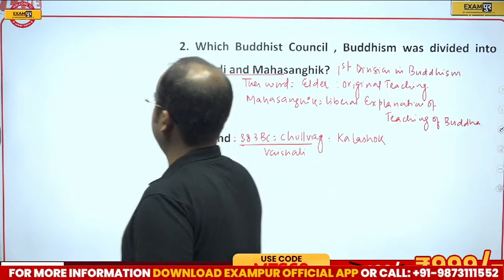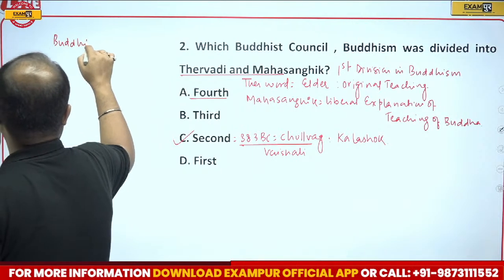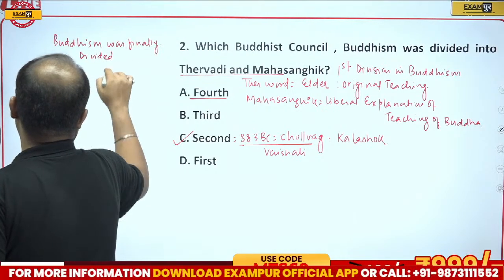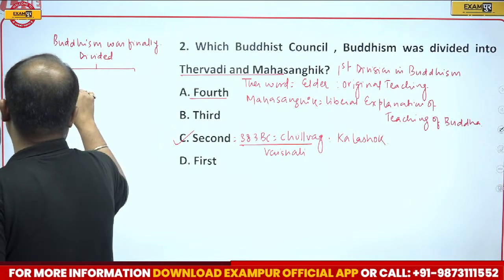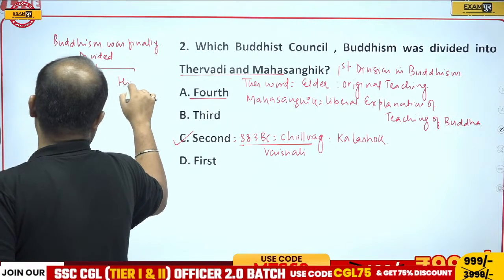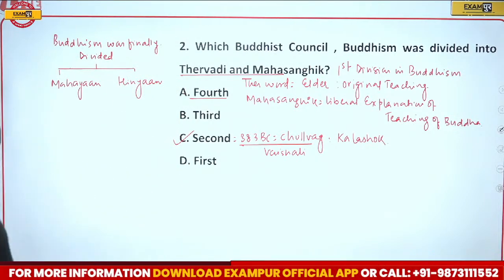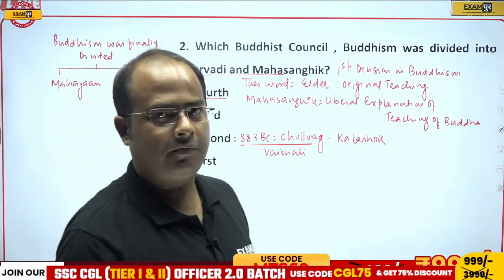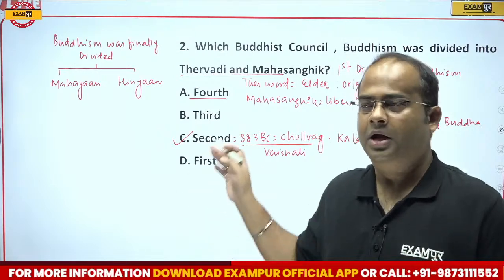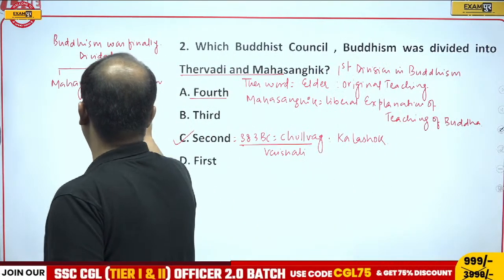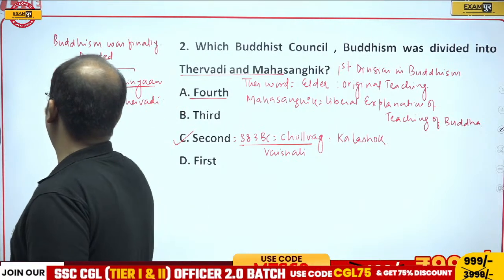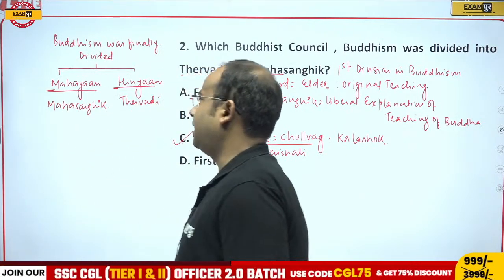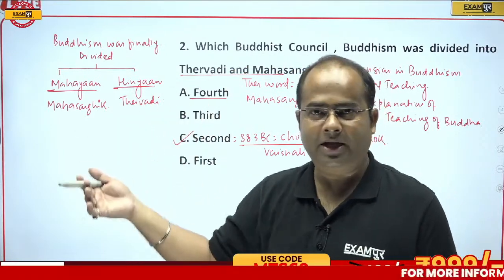And in the fourth Buddhist council, Buddhism was finally divided into Hinayana and Mahayana, but for the first time it was divided into Theravadi and Mahasanghic. Theravadi later became Hinayana, and Mahasanghic later became Mahayana.